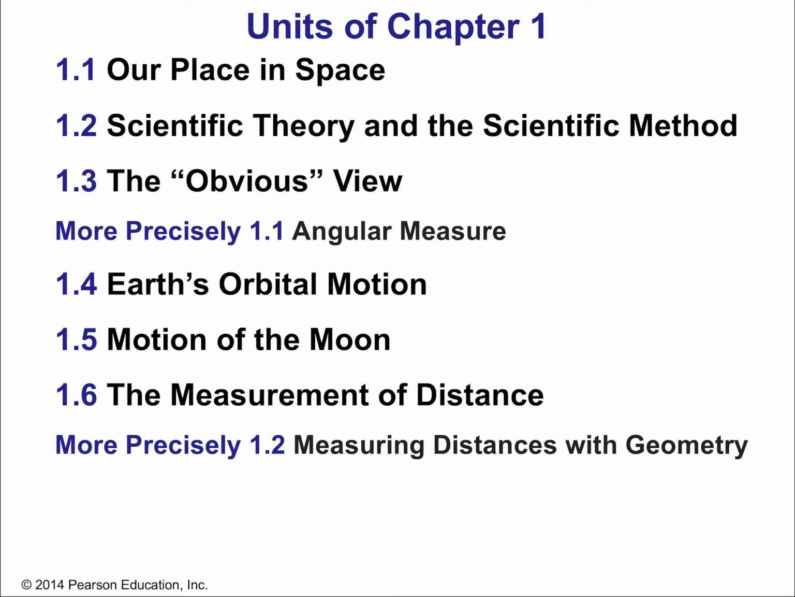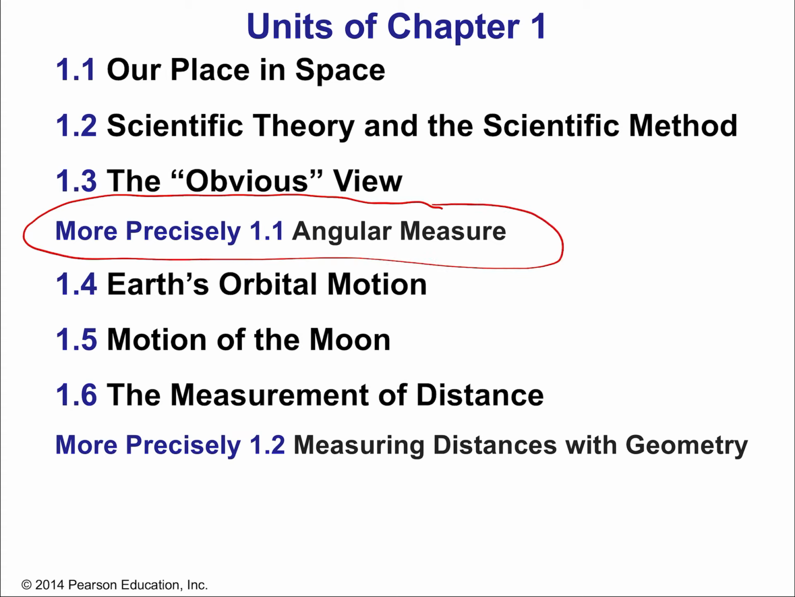So we're going to cover in 1.1 our place in space, so where is Earth? Then, in the second section, scientific theory and the scientific method. Then we'll talk about something called the obvious way, which is basically just looking at the sky and making sense of what we see. Then the first of two more precise discussions, we will talk about angular measurements. And you'll notice that subsection title, that's because every chapter has a few of these basically quantitative sections. These are sections where we get into a little bit of the math behind astronomy.